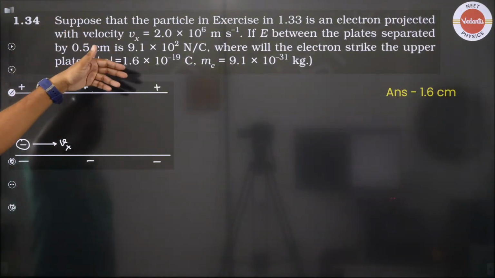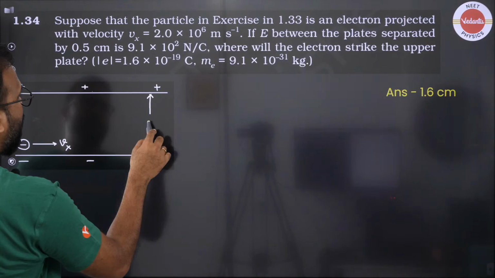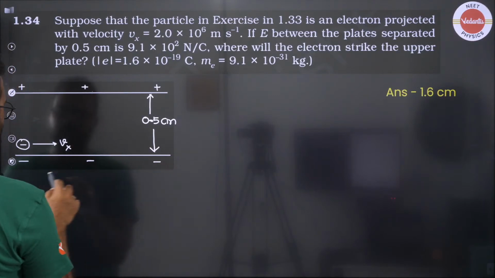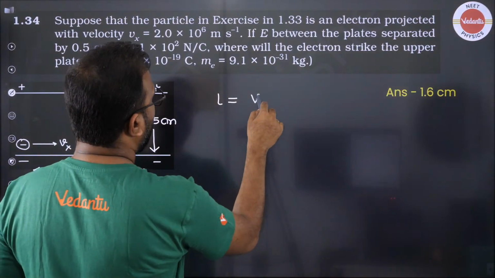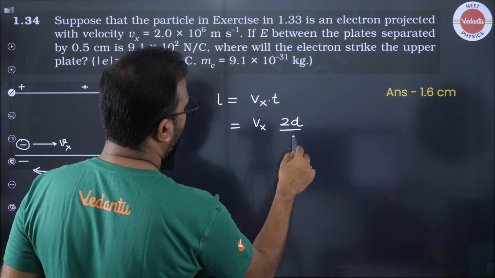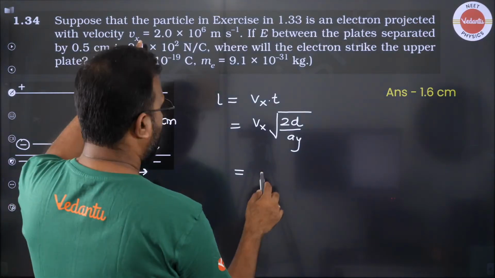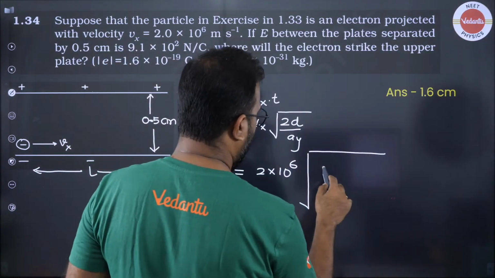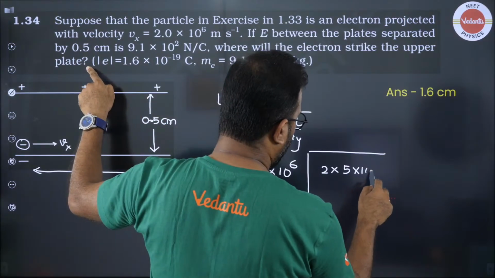Now the last question says that in the previous question, if d is given as 0.5 centimeter, you have to find how much L will be in that case. L is basically Vx into t, where t is the square root of 2d by ay. Vx is 2 into 10 to the power 6, and the square root of 2 into 0.5 centimeter, that means 5 millimeter.